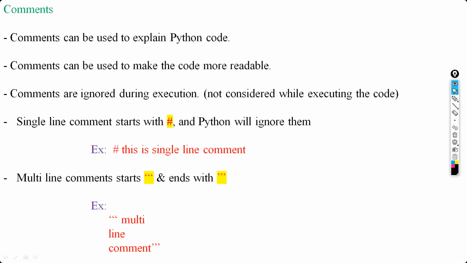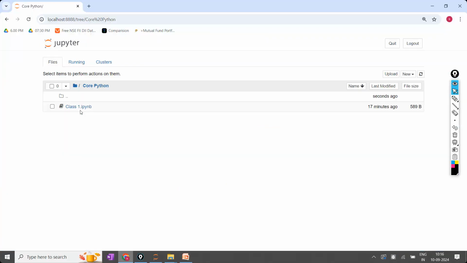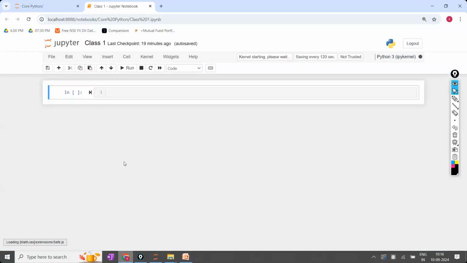Okay, comments. Now, what is meant by comments? Comments are used to explain the Python code. For example, we have written 20 lines of Python code. For what purpose have you written that? For some program, right? A question will be there. For example, I require prime numbers, even numbers, odd numbers, or something. Some program will be there, and that program you are going to write. Let me show you an example. I want the list of even numbers from 1 to 50. 1 to 50 even numbers. Okay.